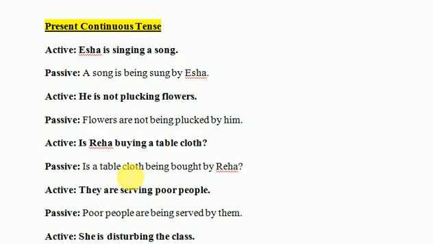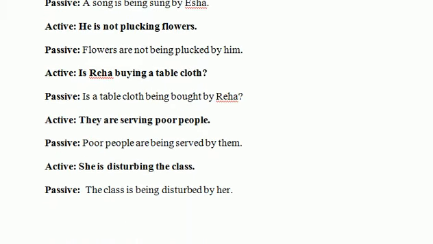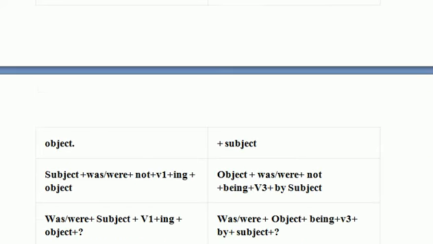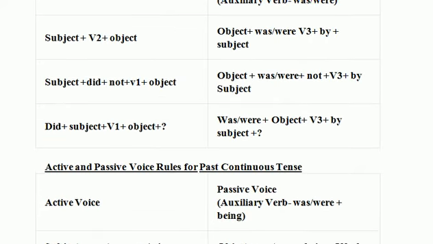इज लगाएंगे, इज अ टेबल क्लॉथ बीइंग बॉट बाय रेहा, सो दे आर सर्विंग पुअर पीपल। Poor people would come first, since this is plural तो हम are लगाएंगे, उसके साथ being third form of the verb by, और आपका जो subject है उसका pronoun them। She is disturbing the class, the class is being disturbed by her। Moving on, we would go to present perfect tense।